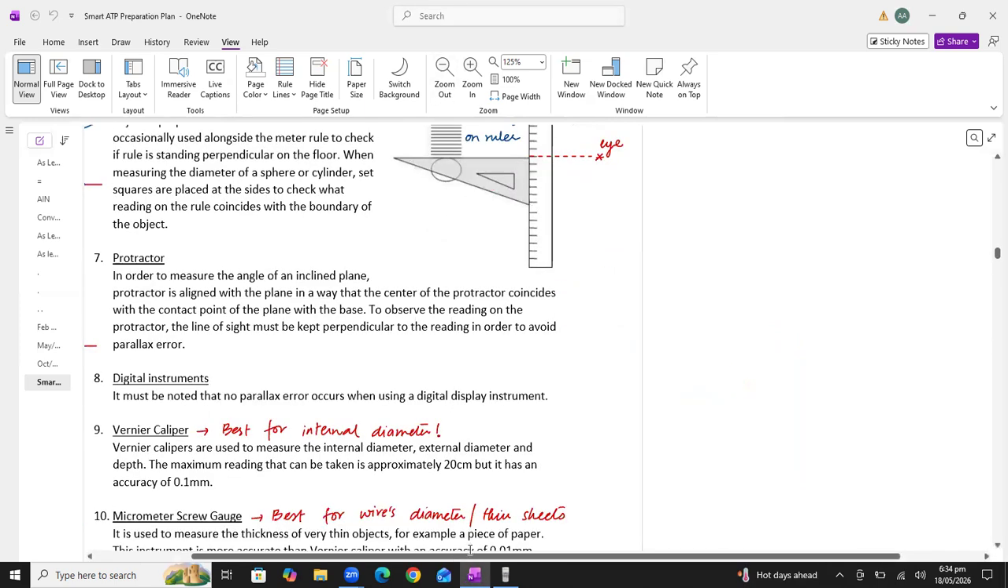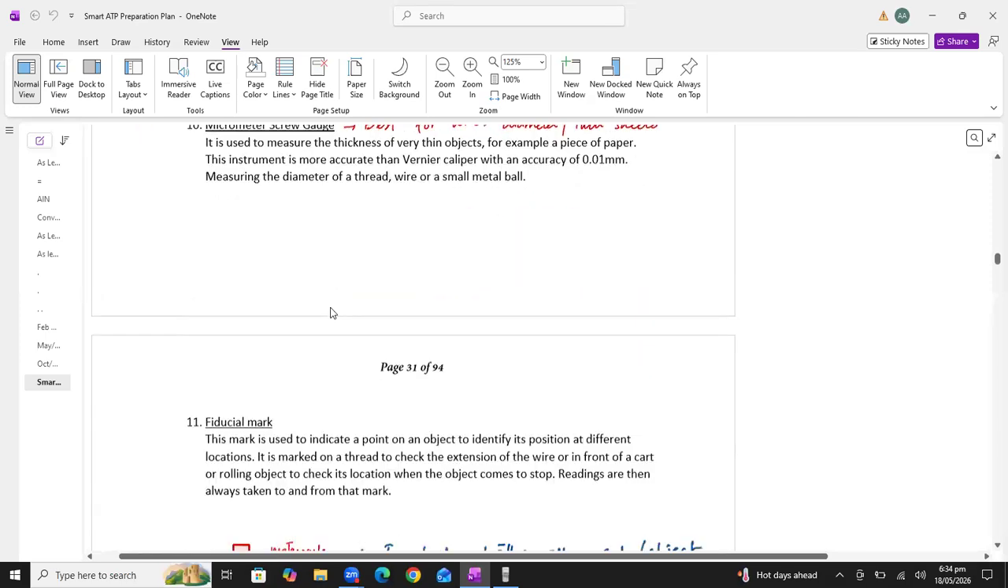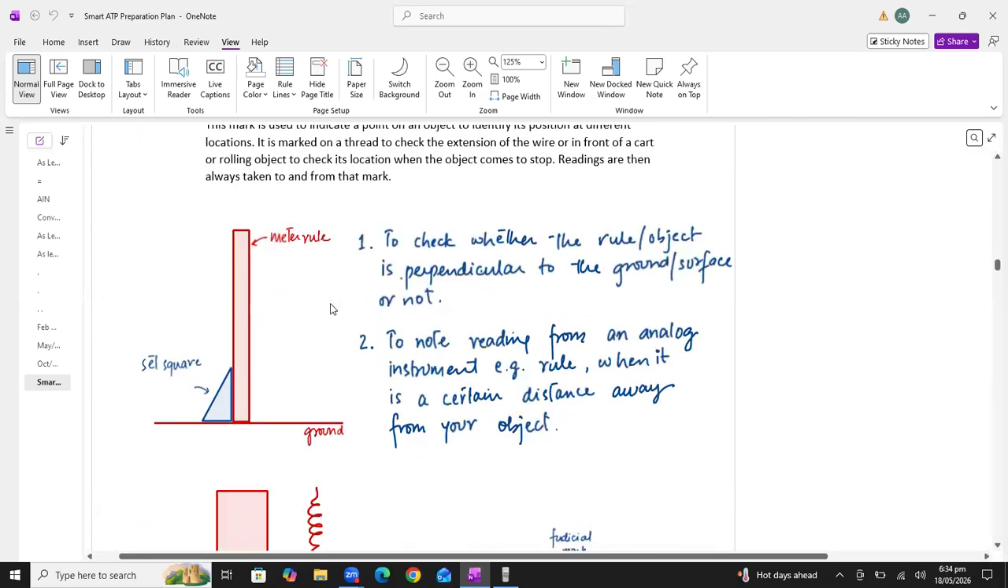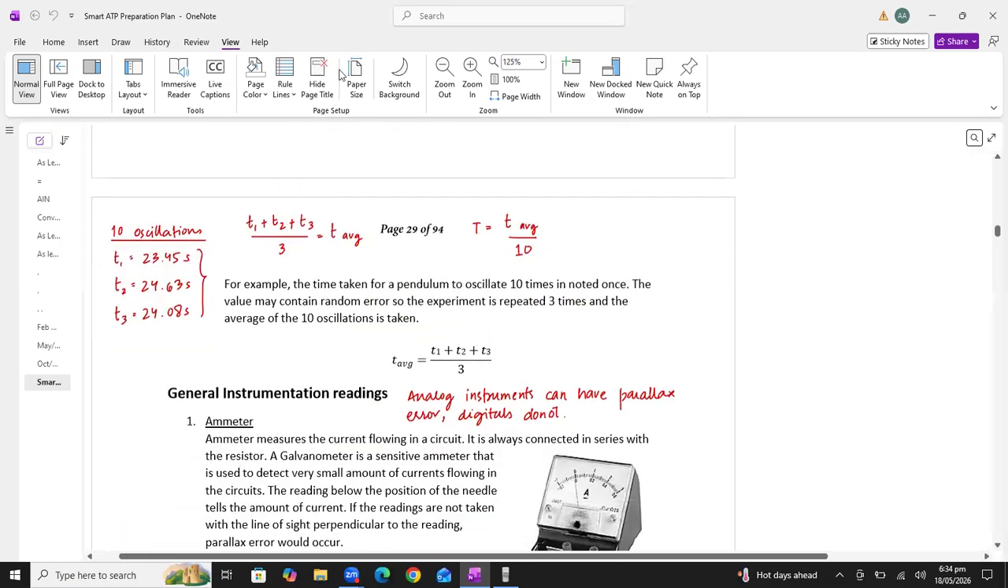So these are the possible questions which can be asked in your exam, beta. Acha, digital instruments, I already told you that digital instruments are used to avoid parallax error. All right. Acha, I want to discuss the oscillations with you, like pendulum oscillation.